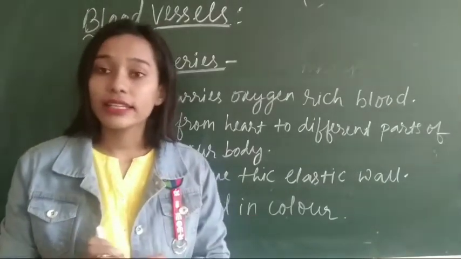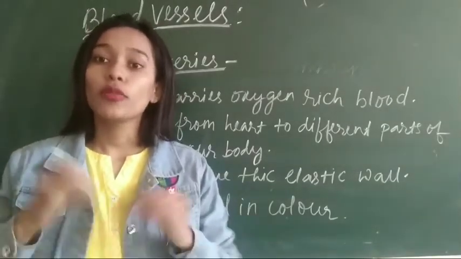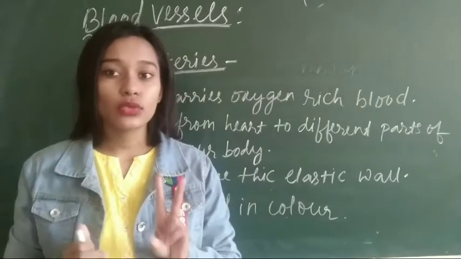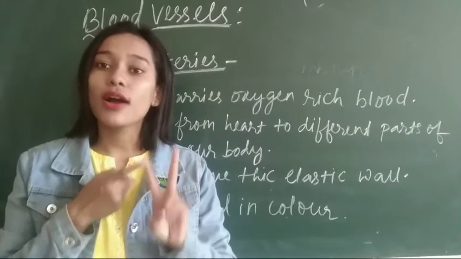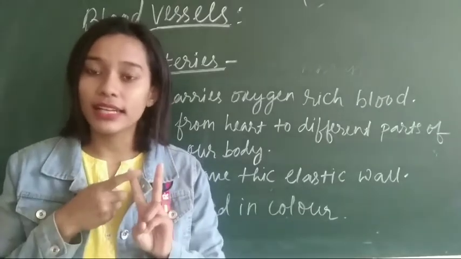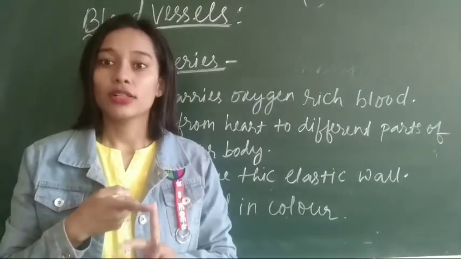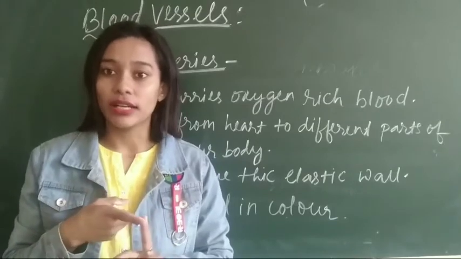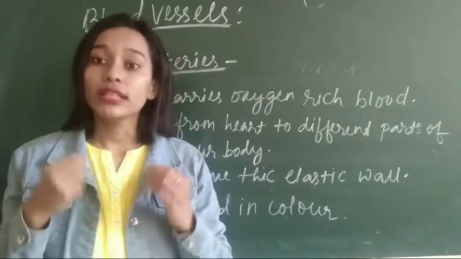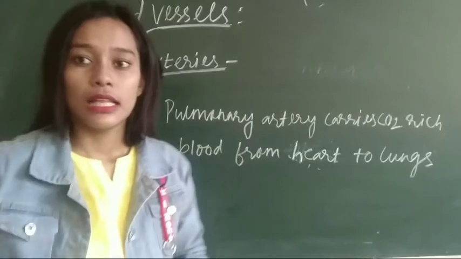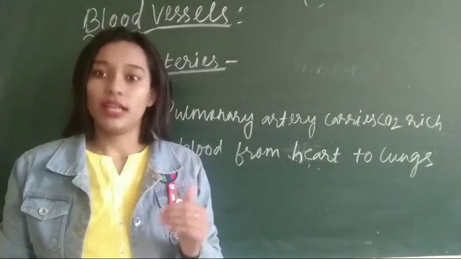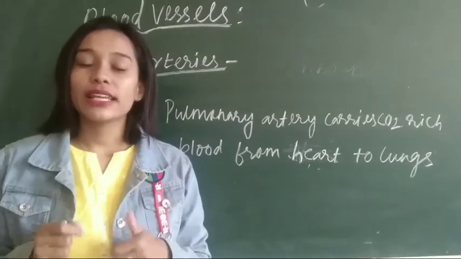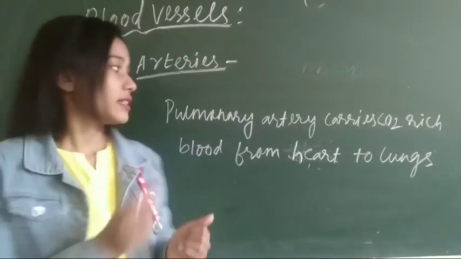Now, they are red in color because they carry pure blood. Inside our body there are two types of blood: one is pure and one is impure. The pure one is also known as oxygenated blood, which is red in color, and impure blood is also known as deoxygenated blood, and it is blue in color. Now we came to know that arteries carry pure, oxygenated blood.